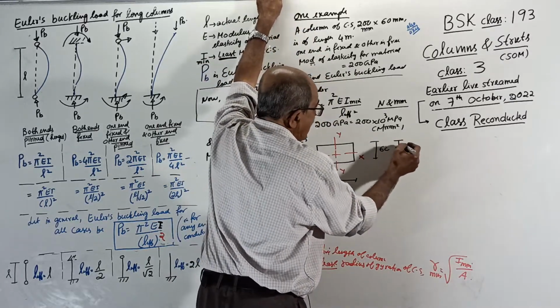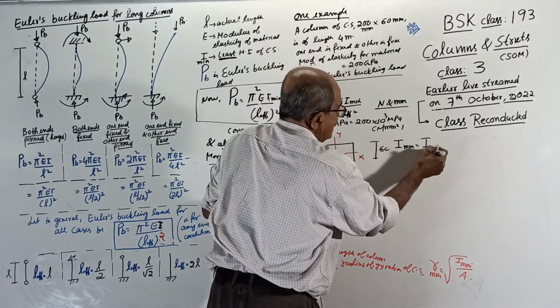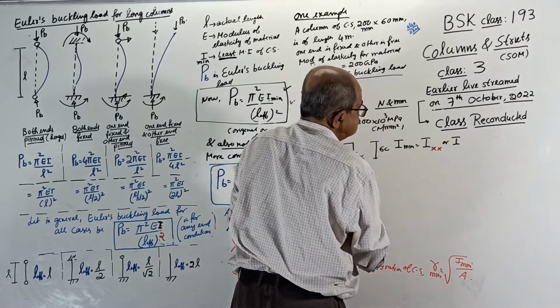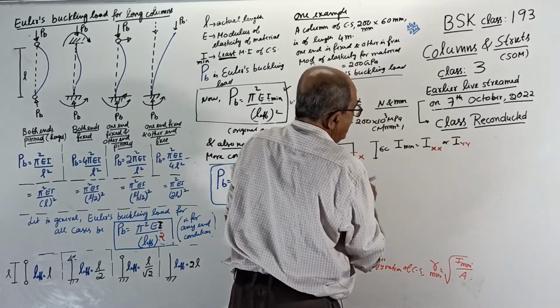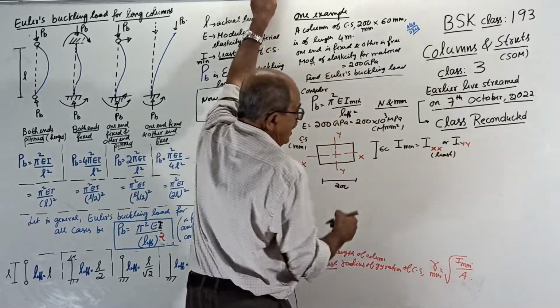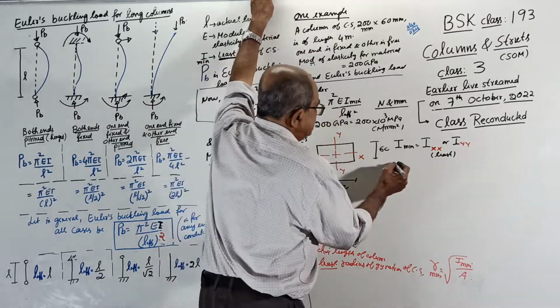So to get I minimum, it is I about XX or I about YY, whichever of the two is least. Actually that much is not required, but let's solve systematically. Start.